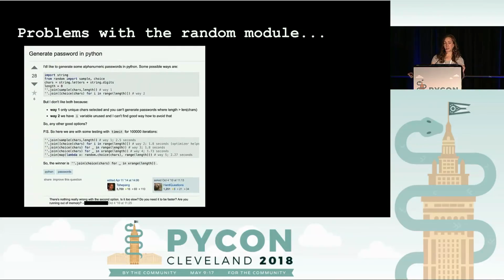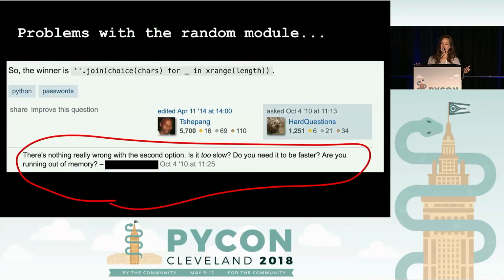This is a question that was submitted to Stack Overflow in 2010, and basically this person is just asking about creating a password in Python. They mention using the random module, but they don't think it's the right way to go. And the first comment is, there's nothing really wrong with the second option, which is using the random module. Is it too slow? Do you need it to be faster? Are you running out of memory? So you can see that even though the creators of the random module explicitly told people not to do this, this person is doing it. And even when he asked, hey, I know I shouldn't do this, what's a better way? Someone said, no, that's fine.